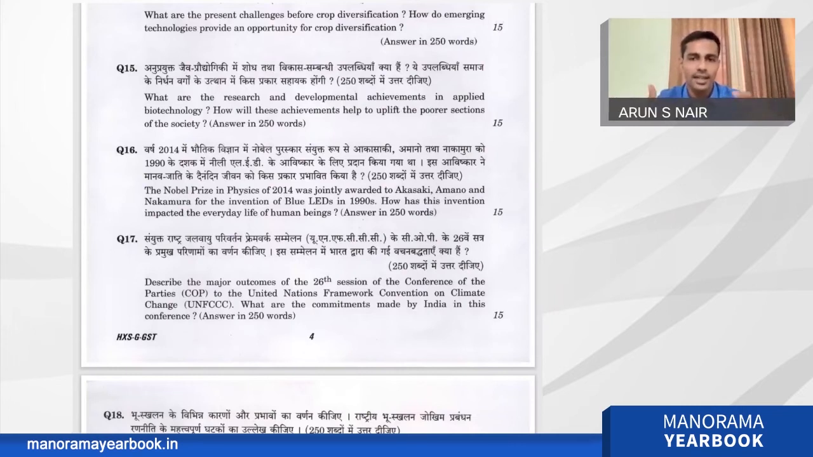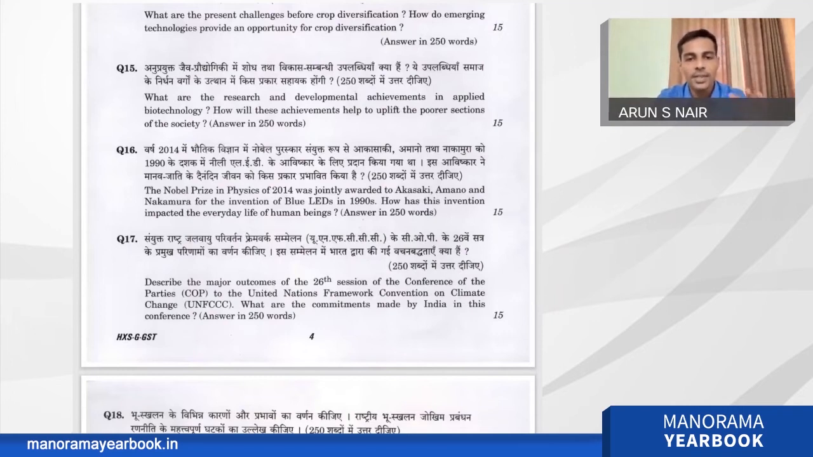Some disadvantages are there, but this is not mentioned in this question. But you have to mention how this invention impacted the everyday life of human beings. It improved the energy efficiency. It improved the development of gadgets. It improved the technological development wherever LEDs are used. So that is the kind of answer you have to give.